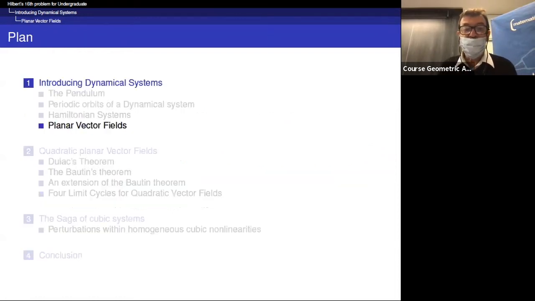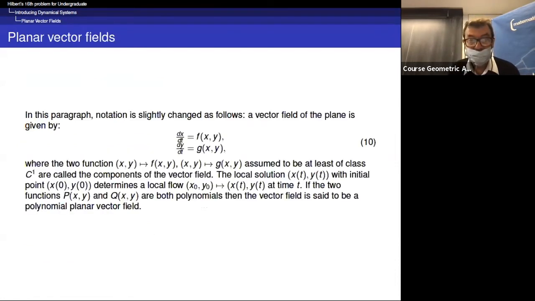Okay, so let us move now to the general definition of planar vector fields. I choose a slightly different notation to simplify: instead of x1, y1, I drop the 1. So a planar vector field is given by two functions, f of x, y and g of x, y. We are interested in the vector field defined by dx over dt is f of x, y, dy over dt is g of x, y. And we assume that they are at least of class C1.